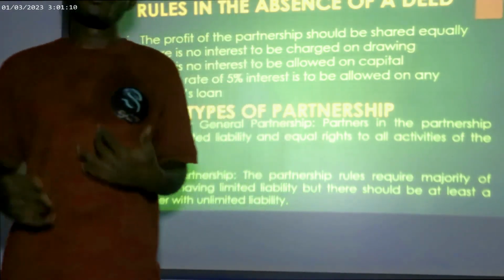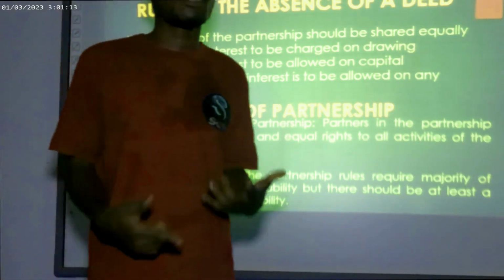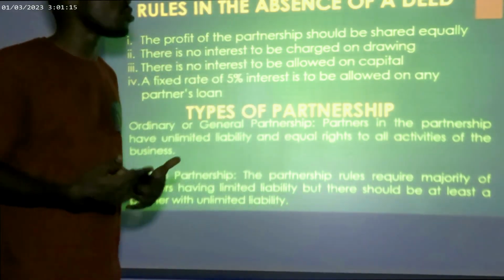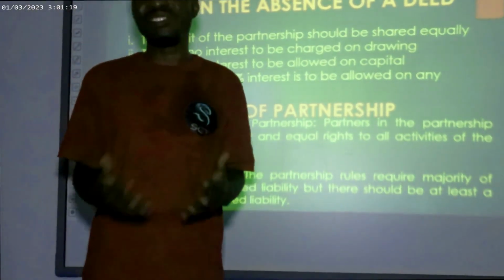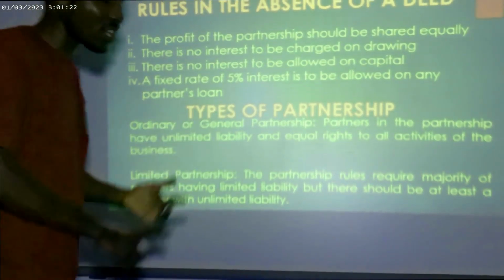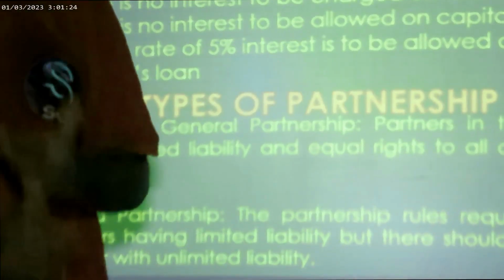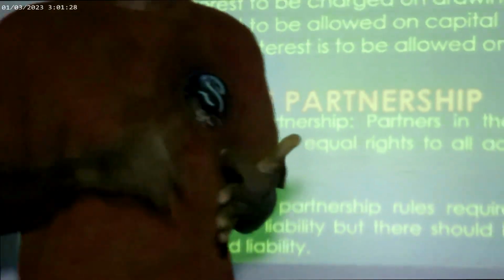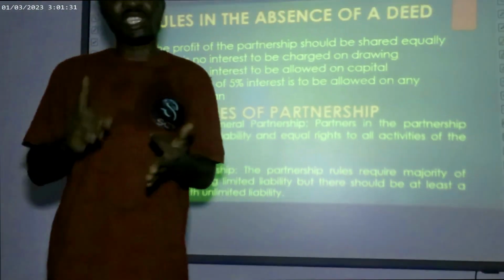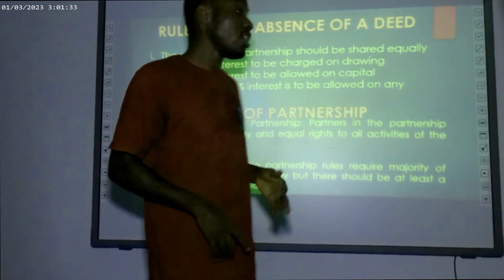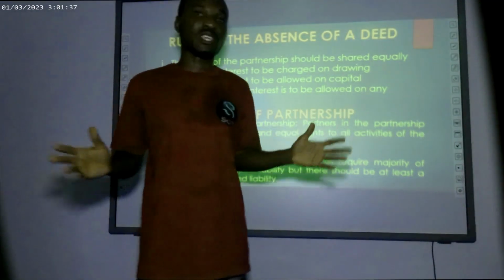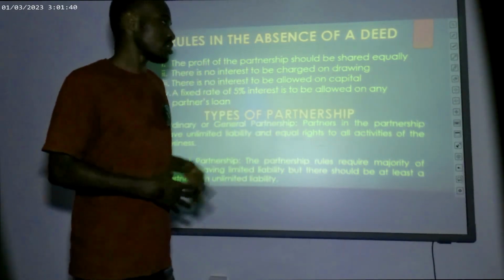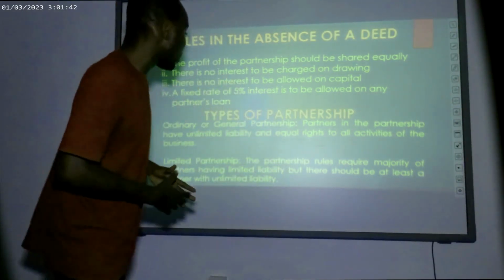And this is the most asked question in partnership. So I really want you to familiarize yourself with this aspect and get used to it, because there is nothing special. So no interest on capital, no interest on partners' drawings. Profit is to be shared equally, and as well, there should be a fixed rate of interest of 5% on loans. These are the most common rules that operate in the absence of a partnership deed.